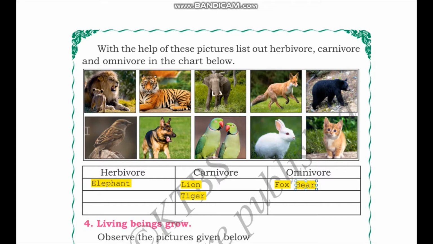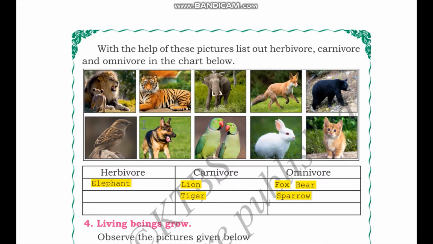Next we have the sparrow. Although the sparrow looks very small, it also eats other animals such as insects. So it finds and it eats insects and it also eats plant-based diet including fruits and vegetables. So we have sparrow in omnivore section.